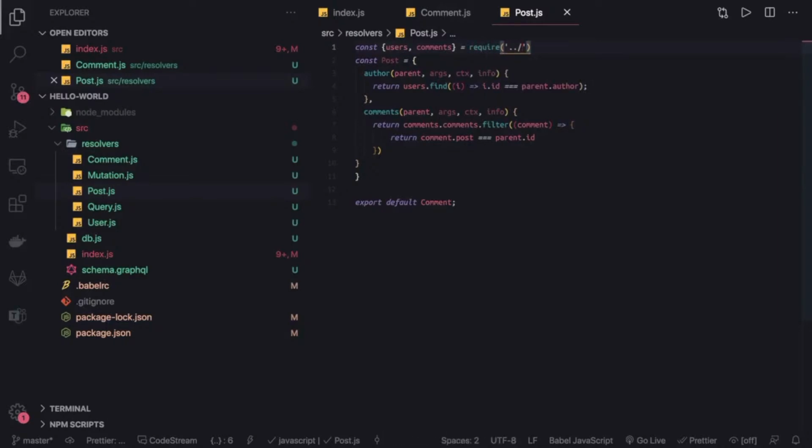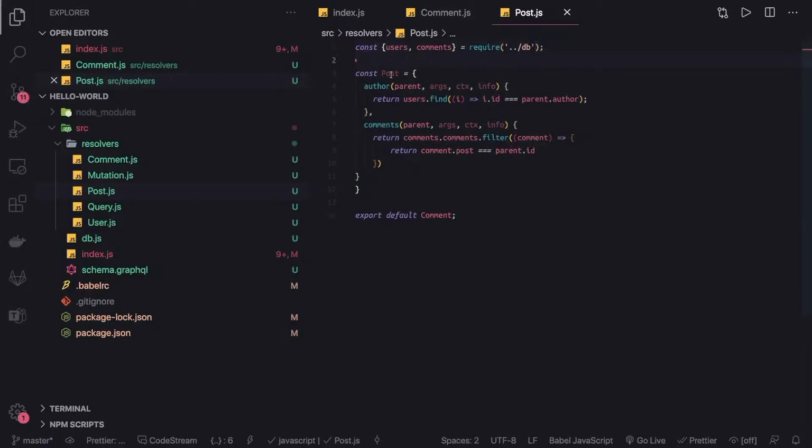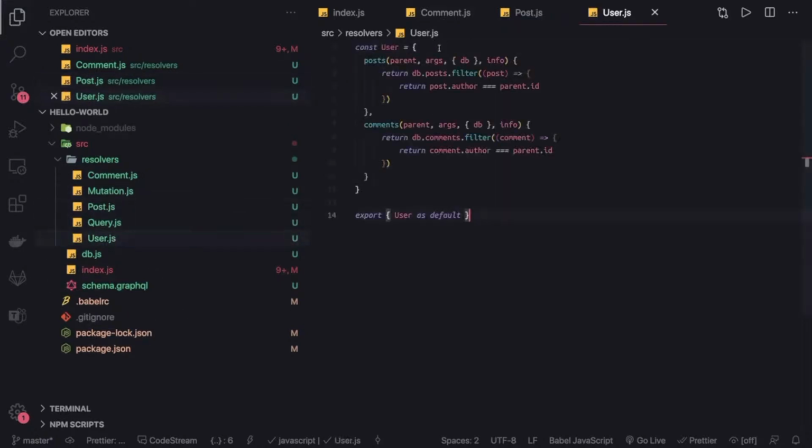This is our initial approach, but this is not going to be the final approach. To do it like this, we are going to use the GraphQL way of doing things. This is the post, and then we have a user. User also will have the same thing. Here we will put the user instead of DB. We are going to use users for now. I will explain what this DB is in the next example.